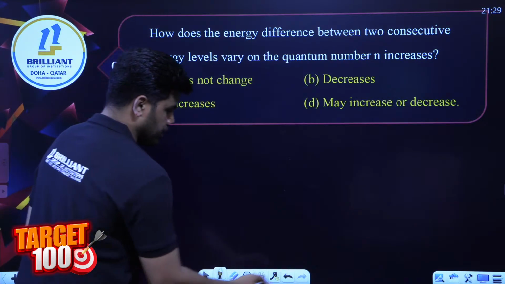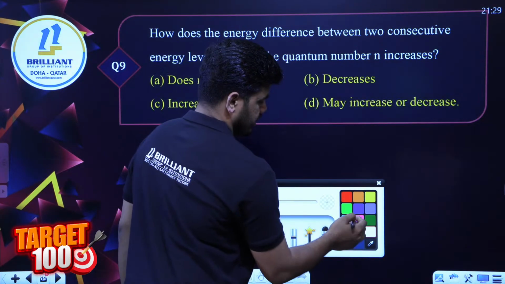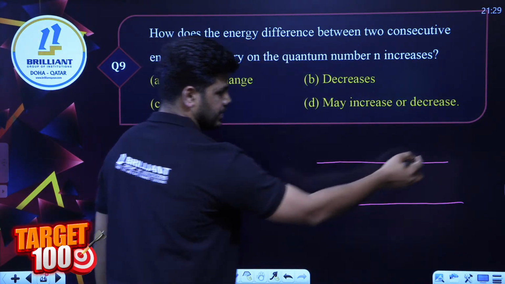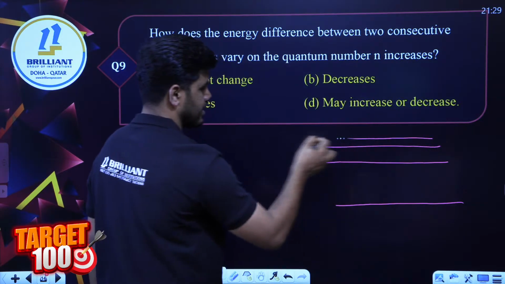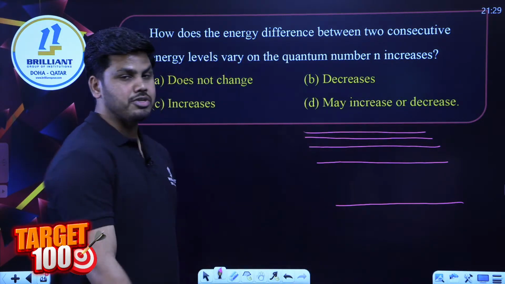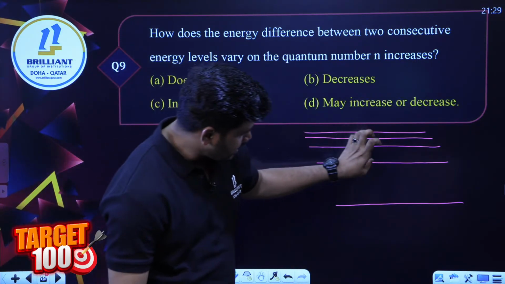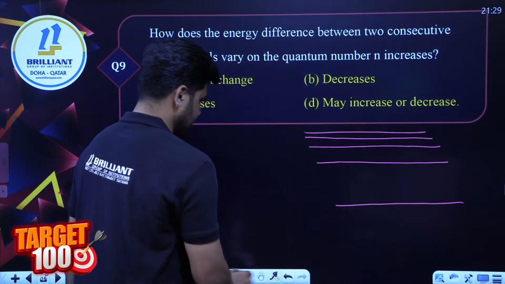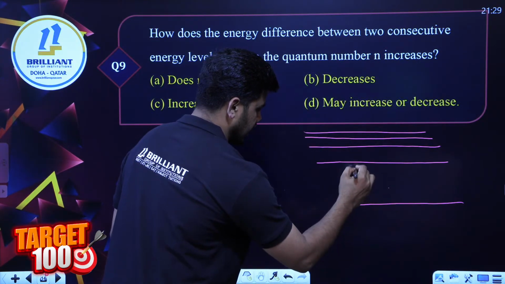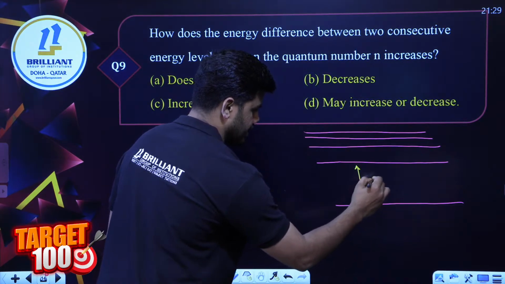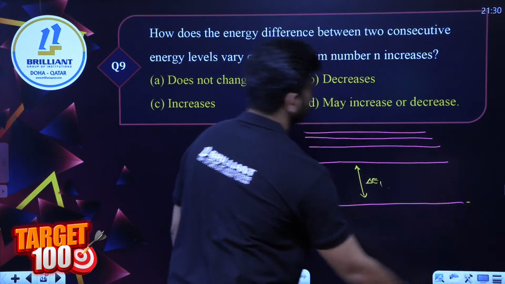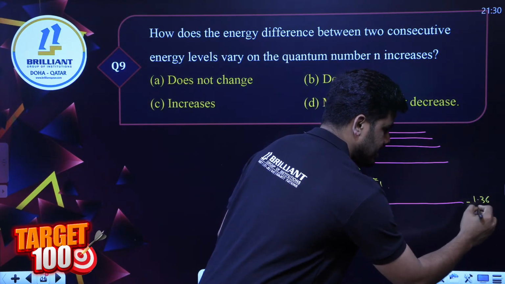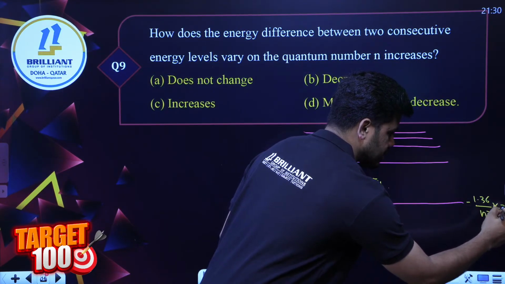When you represent energy levels, if this is the ground state, this is the first excited, second excited, third excited, and so on. When we draw these energy levels, the relative distance between the adjacent energy levels decreases. We know the energy of the ground state is minus 13.6 divided by n square into Z square, whatever the atom may be.